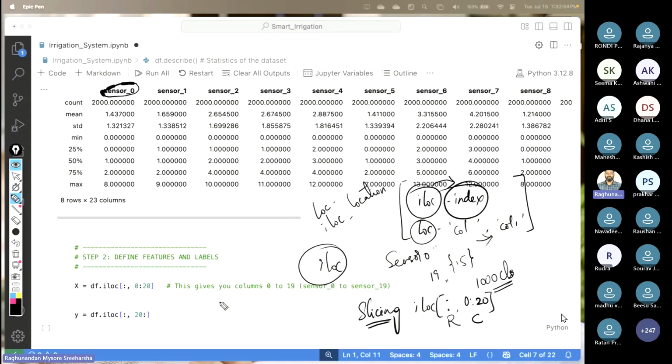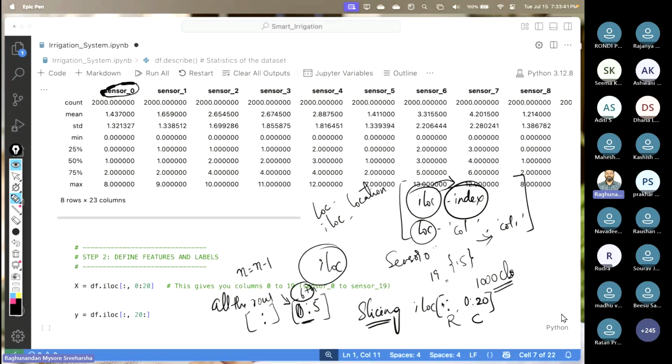If I want all the rows, I will specify only a colon like this, right? If I want a specific number of rows, I will say from the first row, that is 0, to, let us say, the sixth row, I will give 5. But when you look at this, you will say, sir, you said sixth row, but why are you giving 5? Always remember one thing in Python, the last index is n minus 1, because we are starting from 0.